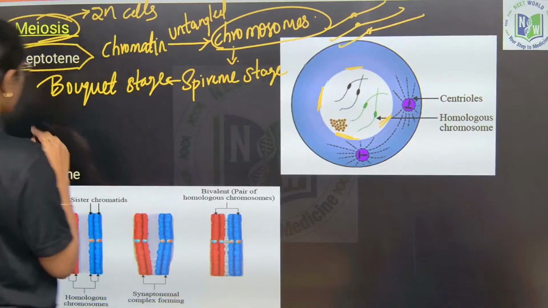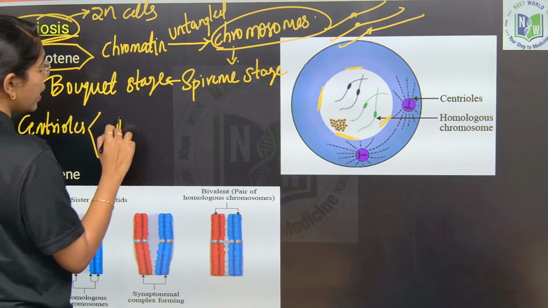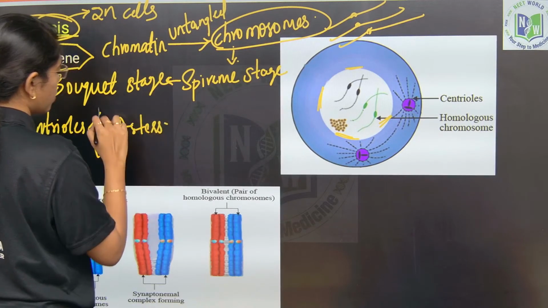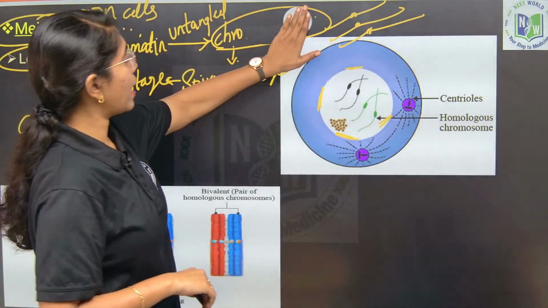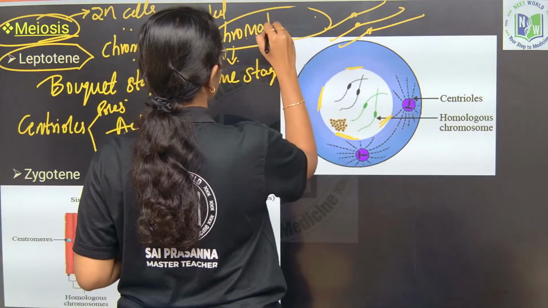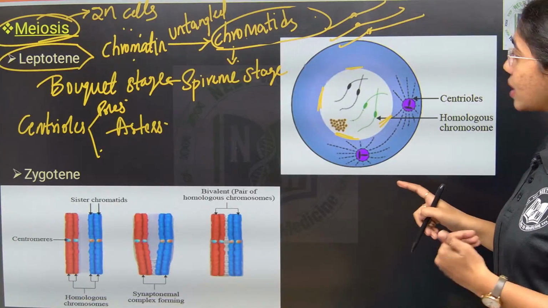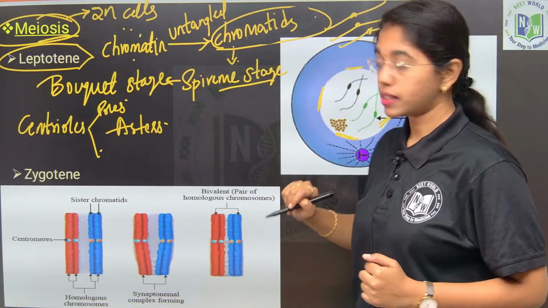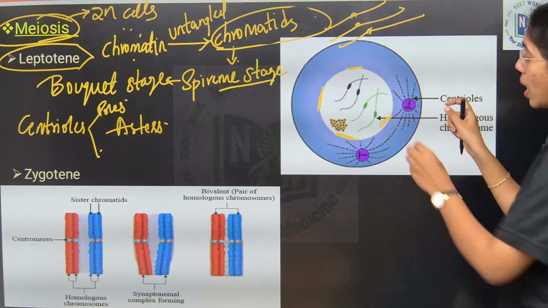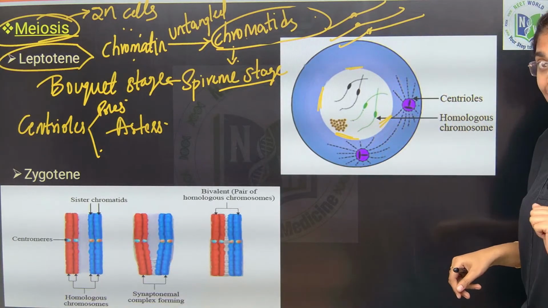And here centrioles will move towards the opposite poles, radiating out asters. Fine, right? So, what are the events that you have to remember with leptotene? Chromatin material condenses to chromatids. These chromatids will align or touch the walls of the nuclear membrane. So, they are addressed as spireme stage or Bouquet stage. And the centrioles which are present in the cytoplasm will move towards the opposite poles, radiating out asters. Till here it is clear, right?